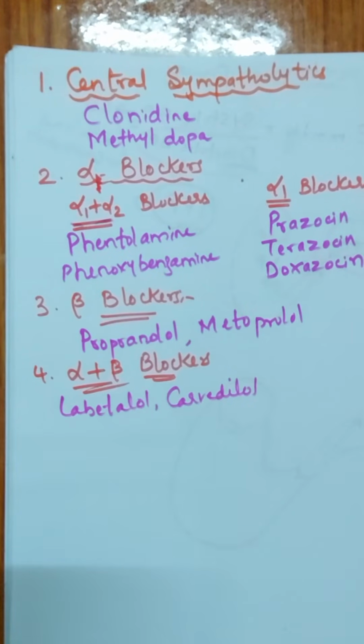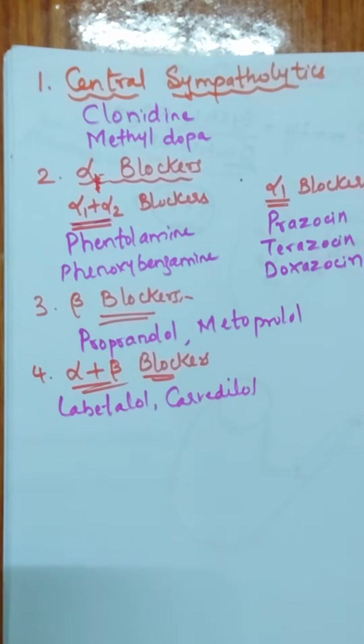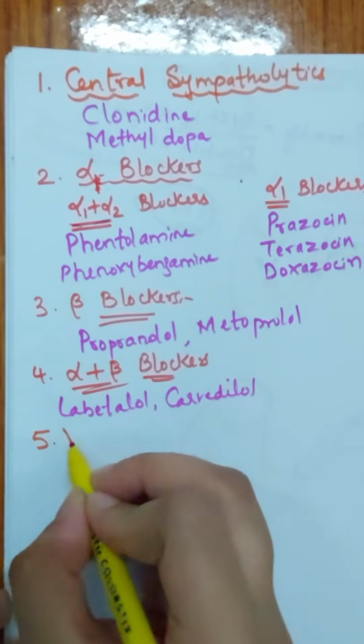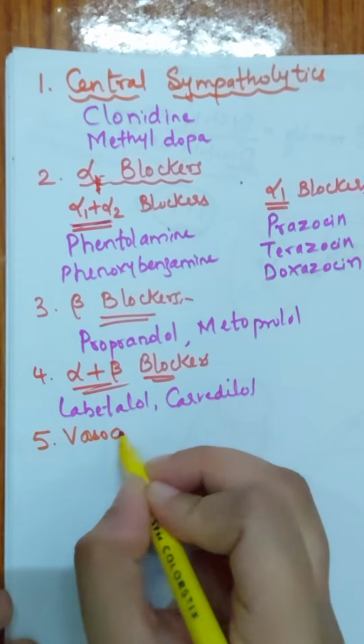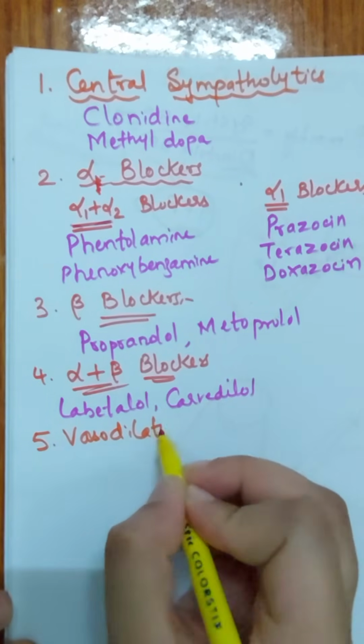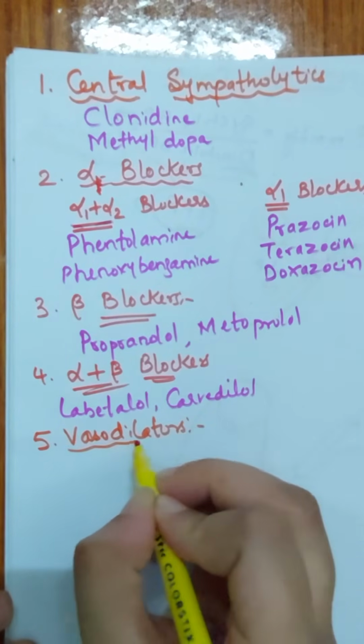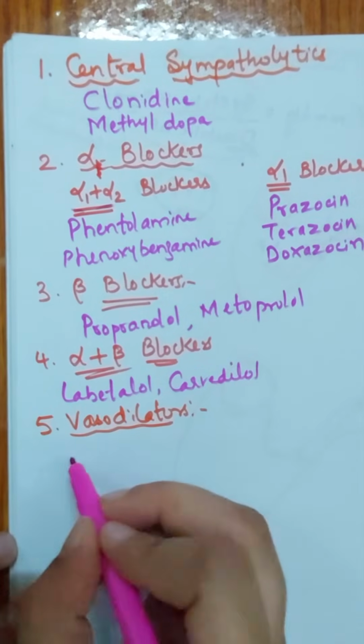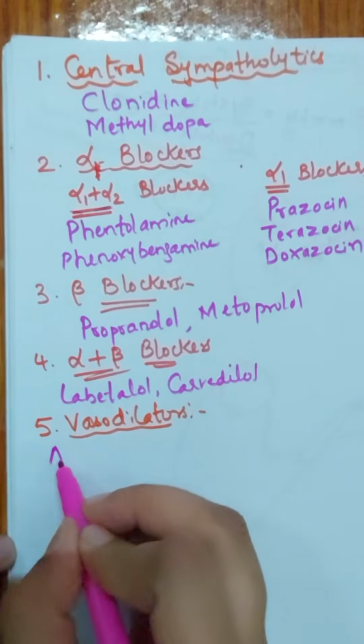Okay, next another class of drugs that we'll check out now is the vasodilators. Fifth class is vasodilators. In vasodilators we have got a few that cause dilation of only the arteries.